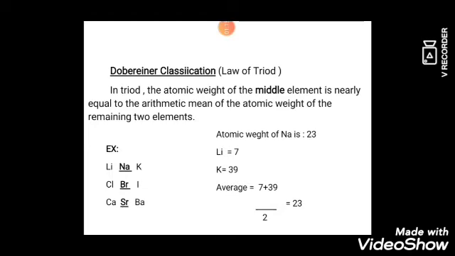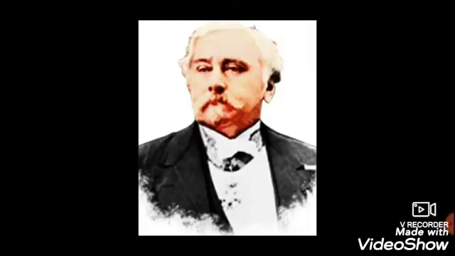For another example, chlorine, bromine, iodine are a triad. Here, the atomic weight of bromine is equal to the average atomic weight of chlorine and iodine. Similarly, the last example: the atomic weight of strontium is equal to the average atomic weight of calcium and barium.